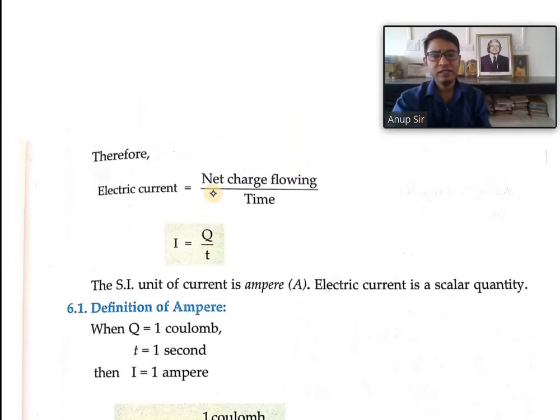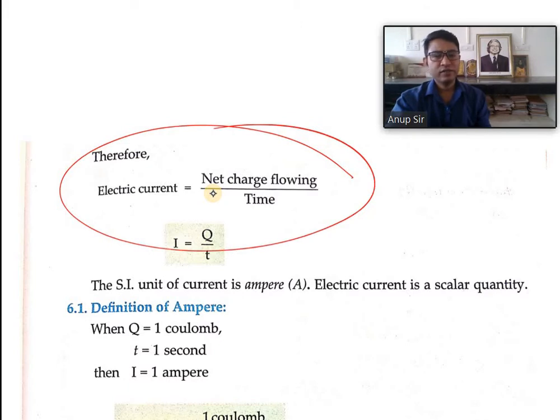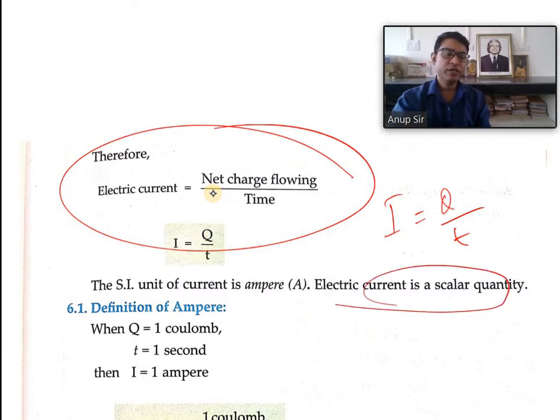The next thing is here, the electric current. I is equal to Q by T. Electric current is the rate of flow of charge. Current is a scalar quantity. It's not a vector quantity because it doesn't obey the laws of vectors, like the law of vector addition, which is not obeyed by the electric current, and this is why electric current cannot be called a vector quantity.